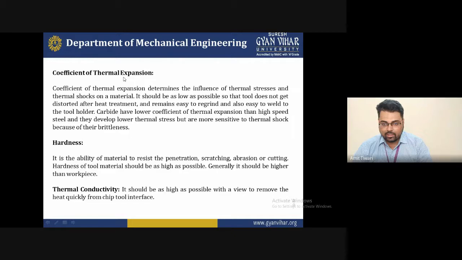Thermal conductivity is basically required to be very high, because with high thermal conductivity the chances of the metal melting will be low, and the heat carrying capacity must be high. So for preventing the metal from burning, you increase the thermal conductivity. With that, the metal will withstand very high temperature and will not break easily. So with increasing thermal conductivity, the material strength will also increase.